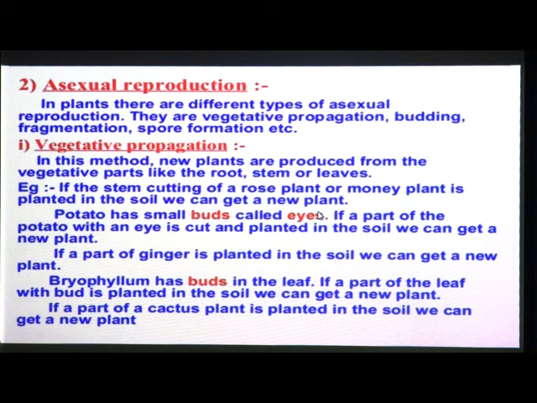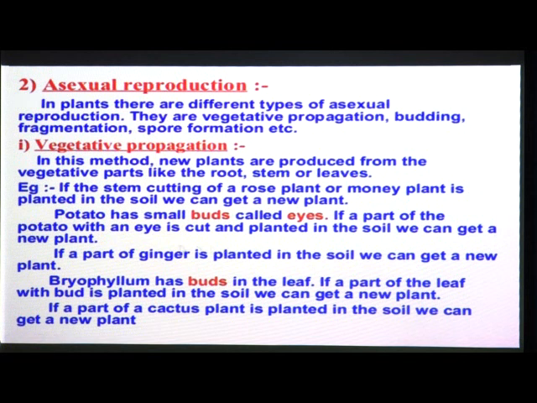Then second one, potato. Potato has small buds called eyes. In the rainy season you can see, suppose you brought so many potatoes home and kept them for a long time, then after a long time you can see some white colored swollen structures coming out on the potatoes, and these white colored swollen structures are nothing but buds. So potato has small buds called eyes. Also we can say it like that in our local language, eyes.